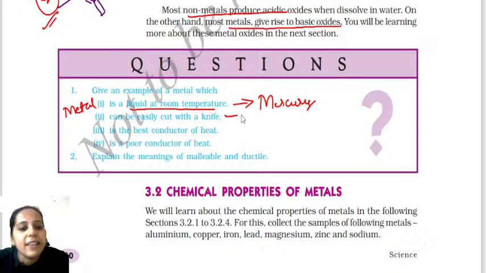Okay, next answer. So name the metal which can be cut easily with the help of a knife. So the first answer is again given by Aruna now. So Aruna has given the first answer for this question. It is sodium. Let me write sodium. You can write potassium. Potassium also you can write.